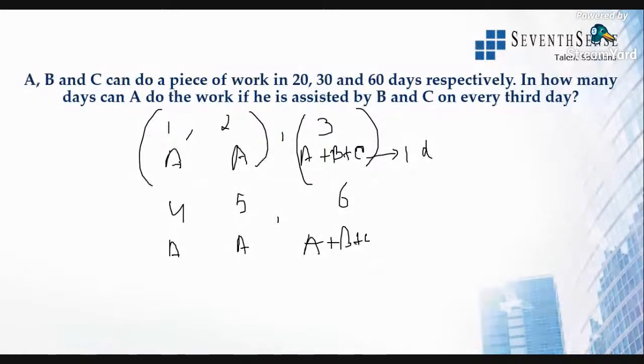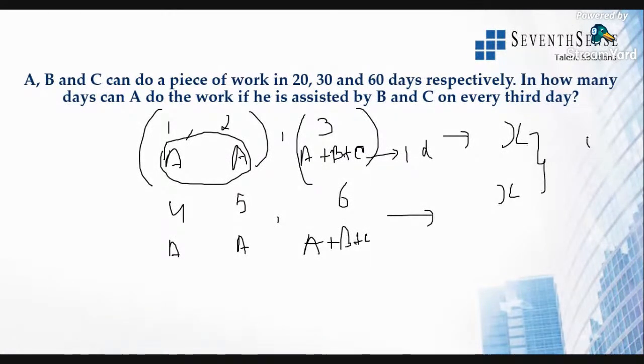Okay, so here A is working for 2 days. If one person is added, the 2 days work of A will be added with the work of three people. So you'll get X part of the work here. Similarly here another X. If you add this, 2 parts of the work will be done. All right, now they're asking in how many days can A do the work if he is assisted by B and C on every third day. So the total work completed should be found out.